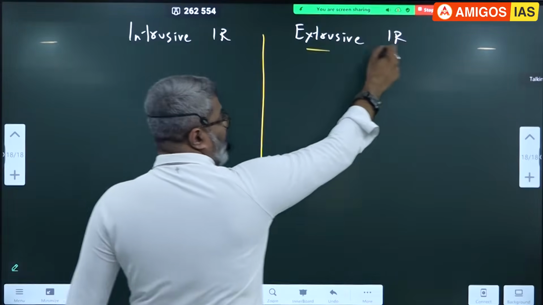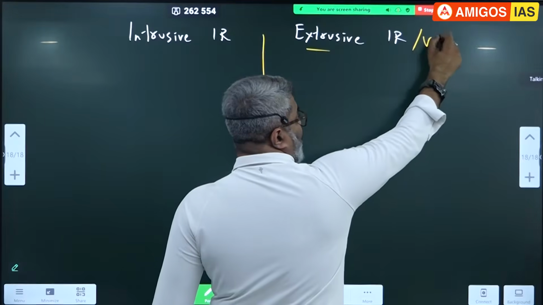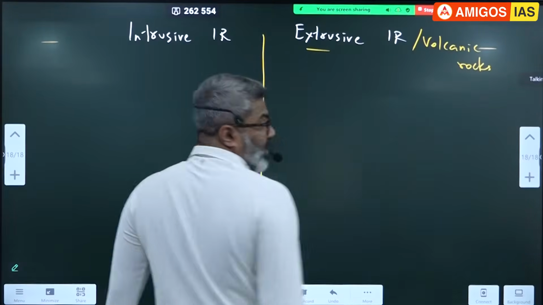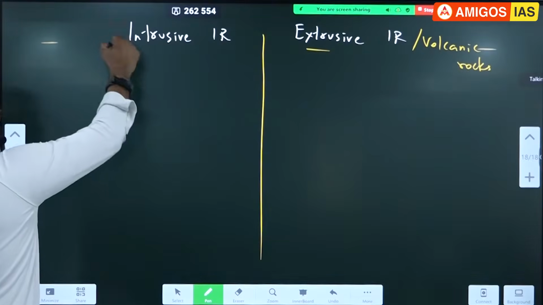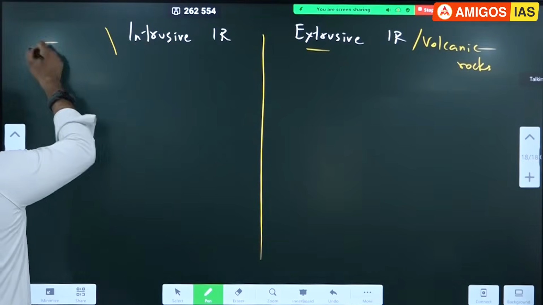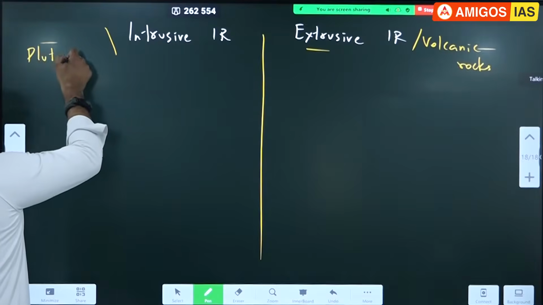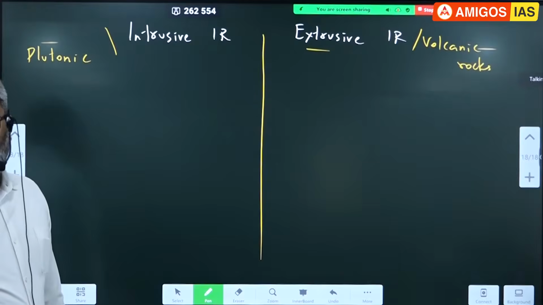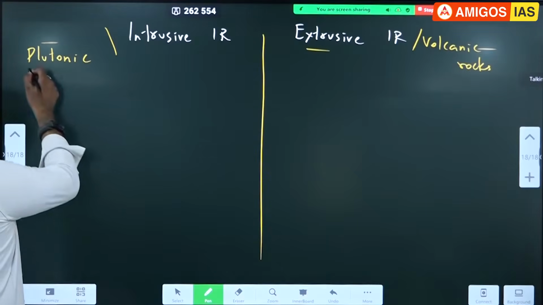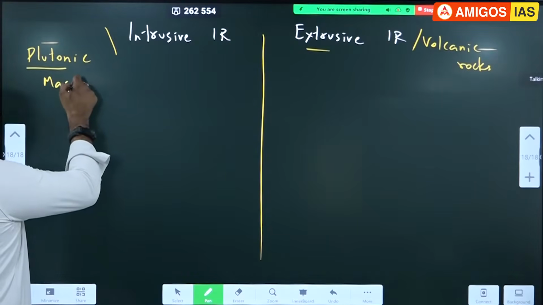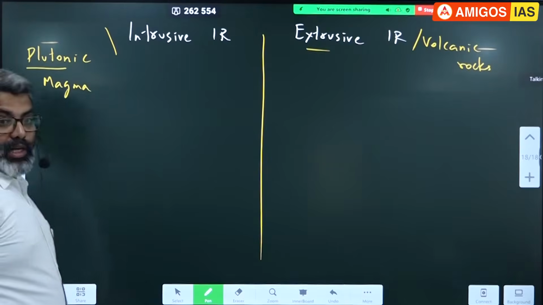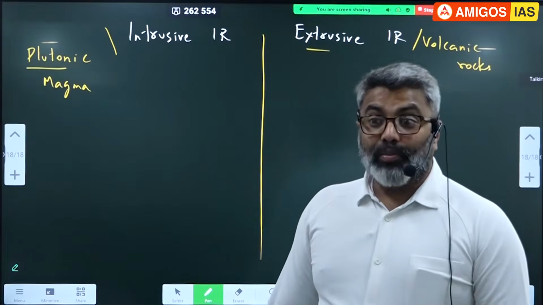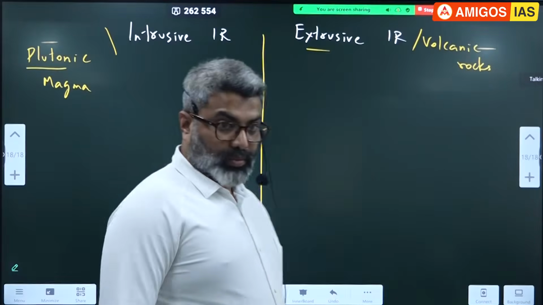Extrusive igneous rocks are formed from lava, I told you. So they are called volcanic rocks. Intrusive igneous rocks are formed from magma, so they are called plutonic rocks also. Pluton means what? Magma. Correct. Pluton means magma. They are formed from magma. So plutonic rocks. In the exam, instead of giving intrusive, they'll give the word plutonic rocks. Okay, be careful.